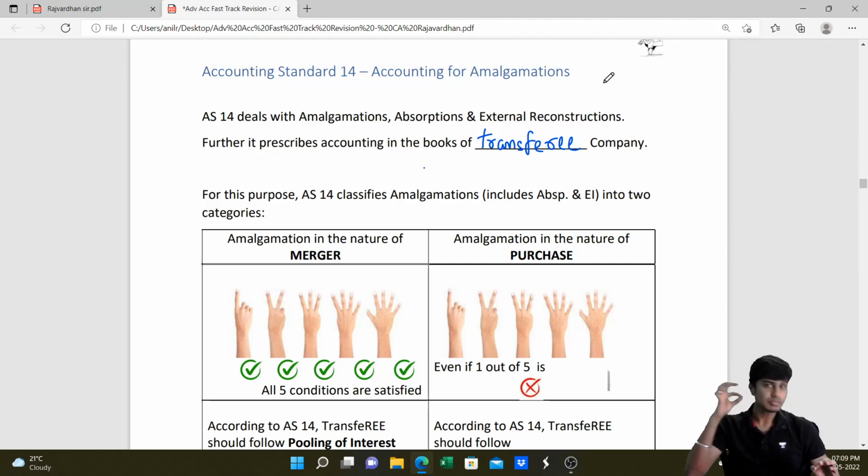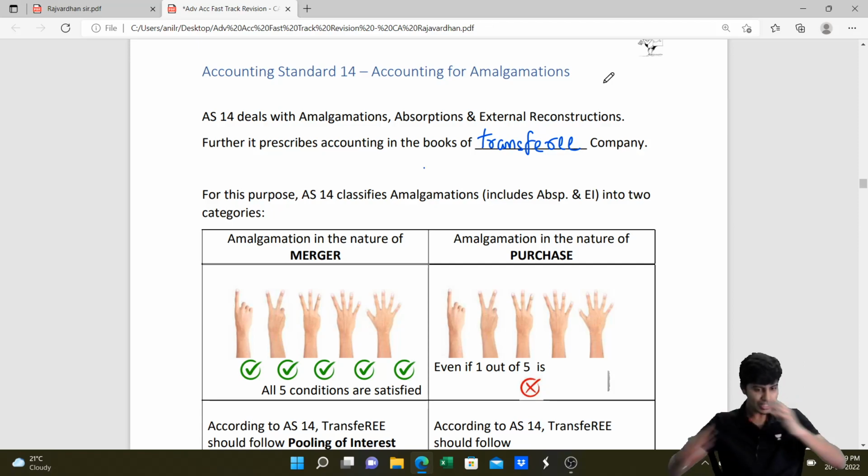AS 14 is silent about how to do accounting in the books of the transferor. The transferor is a small company. A transferor company's accounting is not prescribed by AS 14. Whenever we do accounting in the books of the transferor, we follow GAAP, generally accepted accounting principles. For the transferee, we do it as given in Accounting Standard 14.